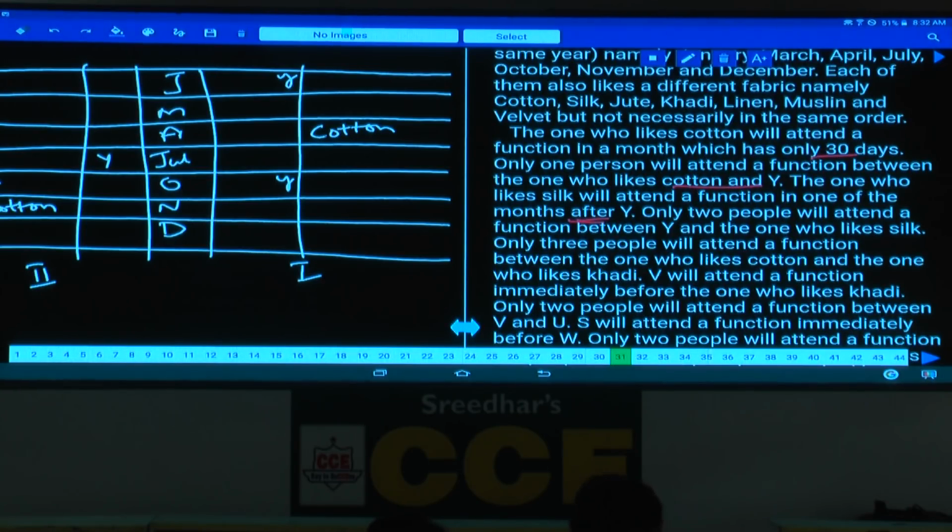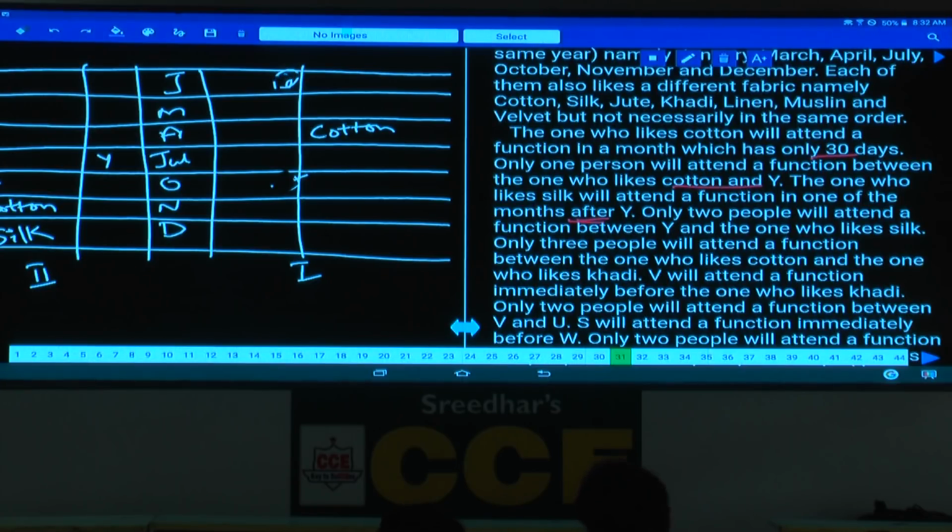There are exactly 2. As there are exactly 2 between Y and silk, silk must be here in this case, because silk is below this Y. Earlier we had discussed that Y can be either here or here. Out of which, can Y be at this place? Can Y be in the month of October? No, because between Y and silk there must be exactly 2 months, and silk is below this Y, hence it is not possible. Hence Y in the month of October is not possible.